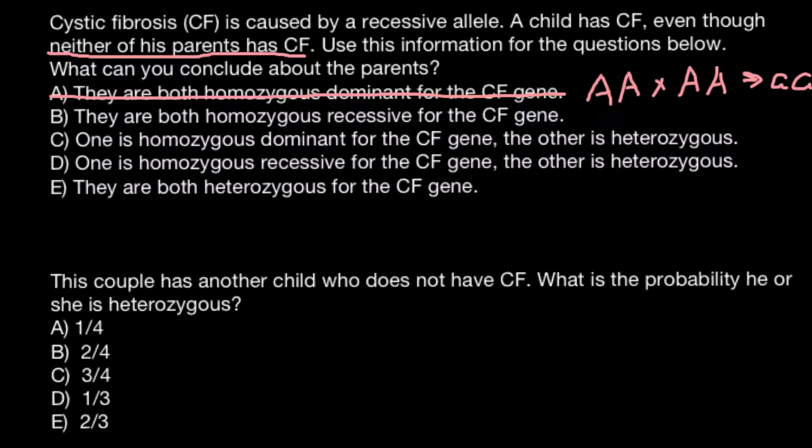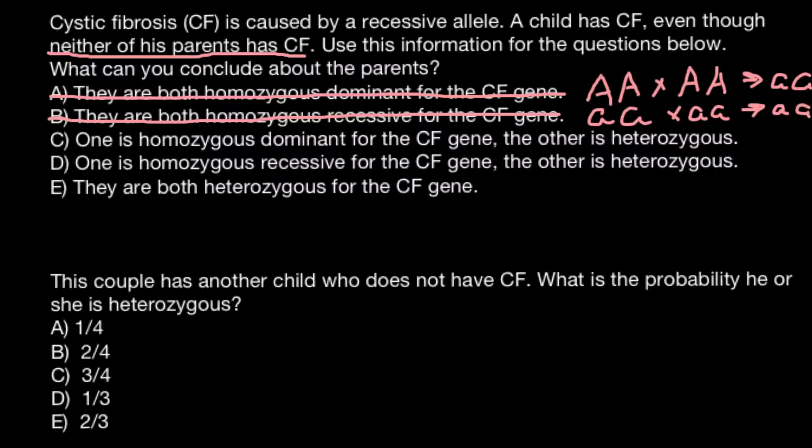So parents cannot be homozygous recessive, they cannot have genotype small a small a. Of course, if parents had this genotype, 100% of their progeny would also have cystic fibrosis, but the parents would also express this genetic disorder, and we are told that the parents are phenotypically normal. So we can cross out this answer also.